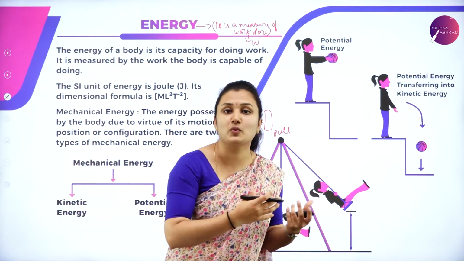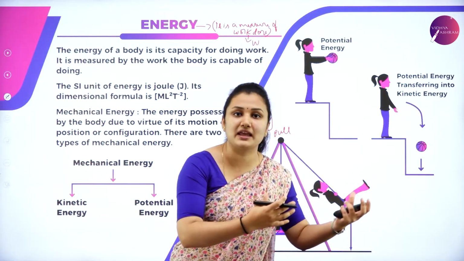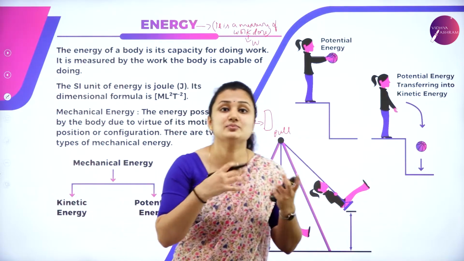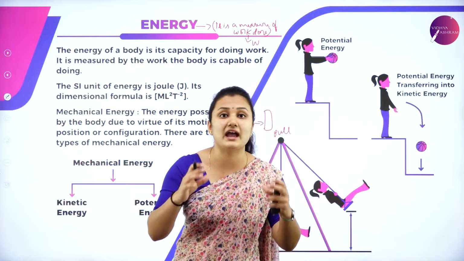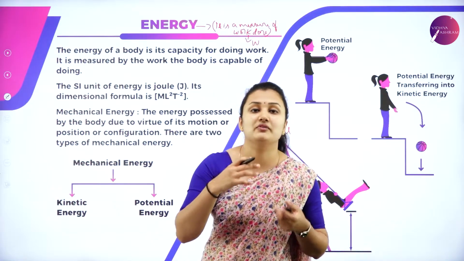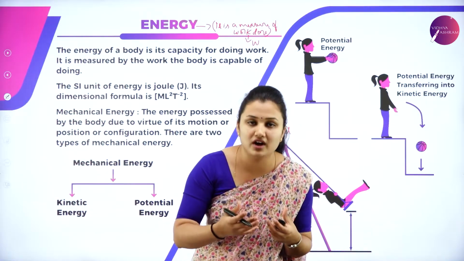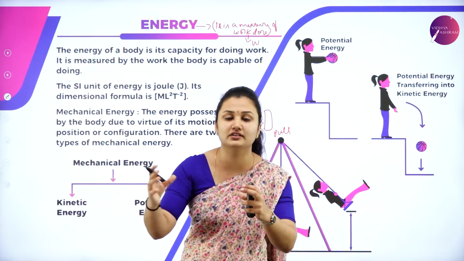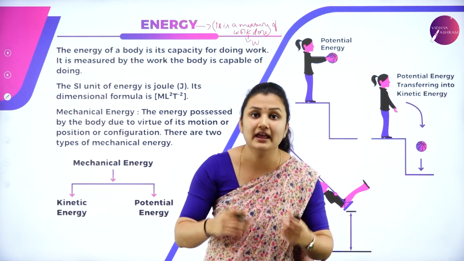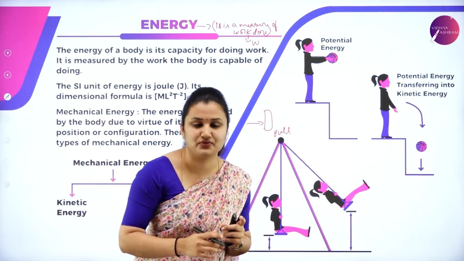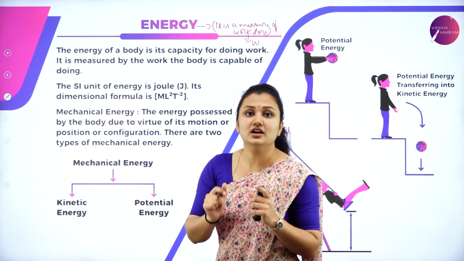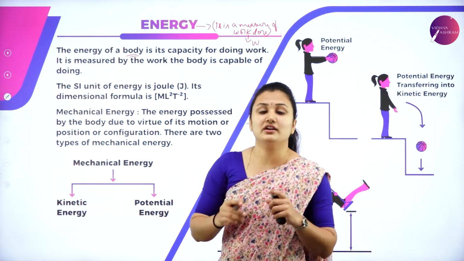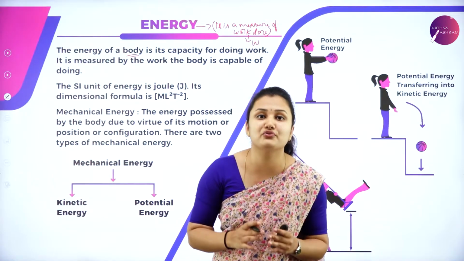When I apply force, what happens? The object is displaced from one position to another position. So when displacement is there, we say work has been done. That means when we apply force, the object is displaced from one position to another, so we say work has been done and energy has been transferred. So what do we mean by the term energy here? It is the capacity or capability of the body to perform work.